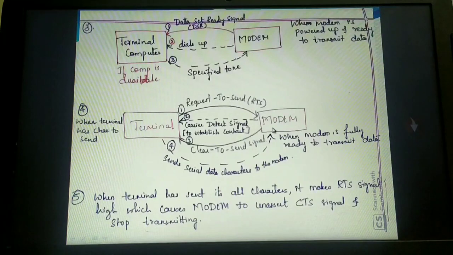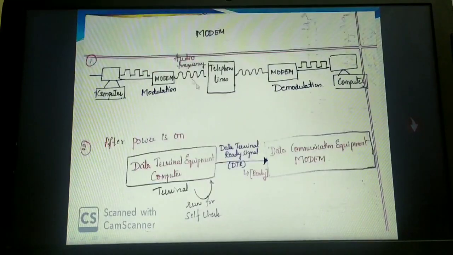That gives an indication to the modem that all the characters in the terminal have been sent. After that, the modem will convert all your data, simultaneously converting whatever digital data you are sending into analog signals. Then the modem will send these signals in the form of audio frequency, in the frequency range that the telephone lines can detect. Those analog signals will then reach the destination. Before they reach the destination, they have to be converted by the modem.